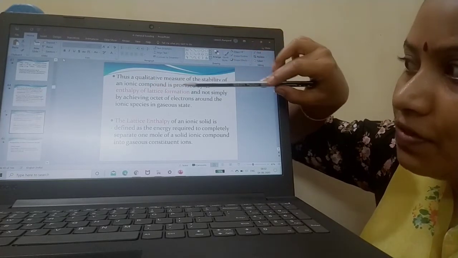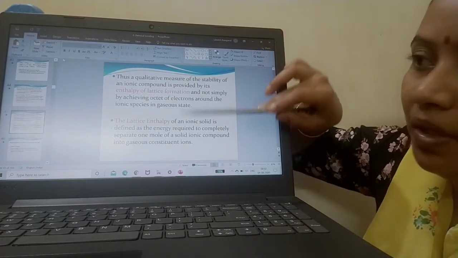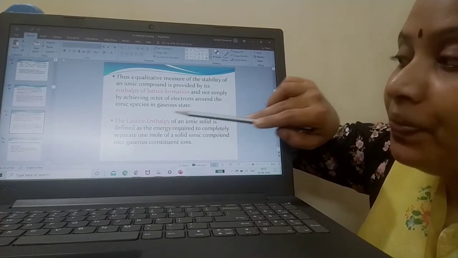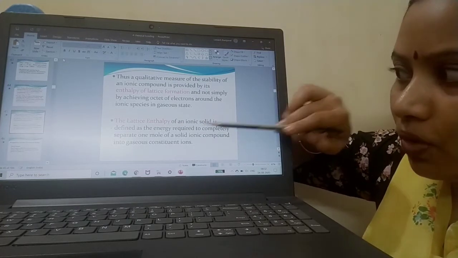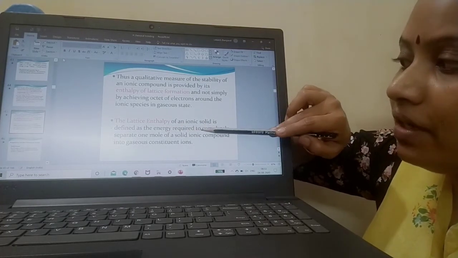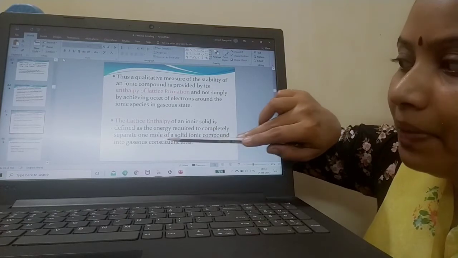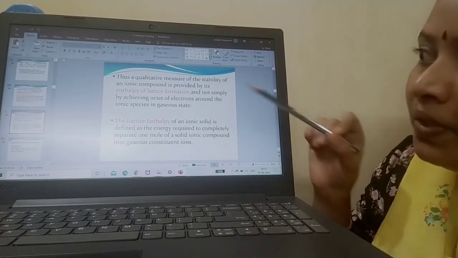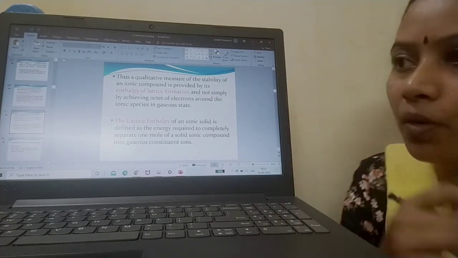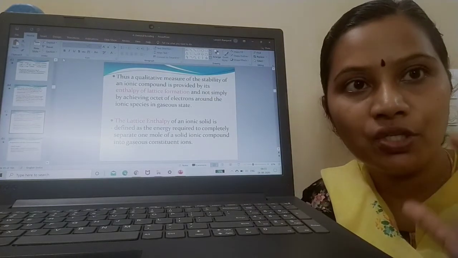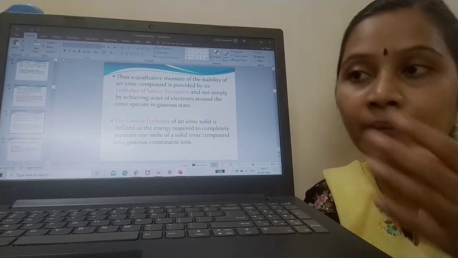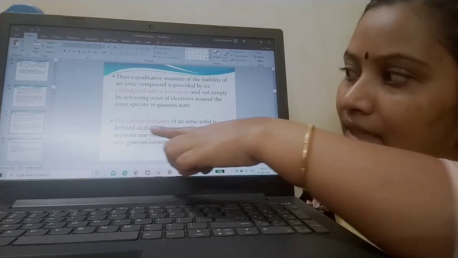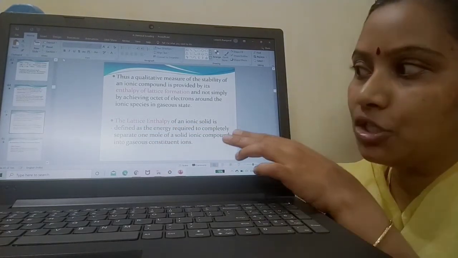Enthalpy of lattice formation and lattice enthalpy are quite different. Let me explain. What is lattice enthalpy? Lattice enthalpy of an ionic solid is defined as the energy required to completely separate 1 mole of an ionic compound into its gaseous constituent ions. Your lattice enthalpy will be opposite to that of enthalpy of lattice formation.